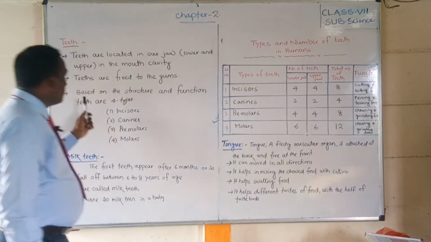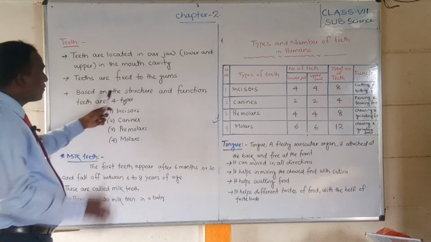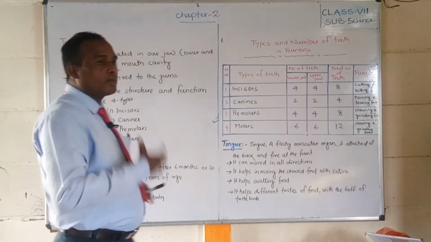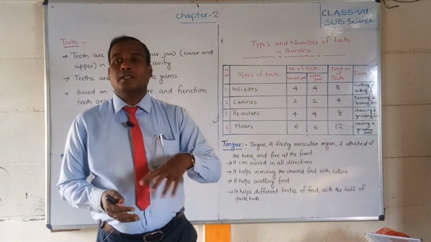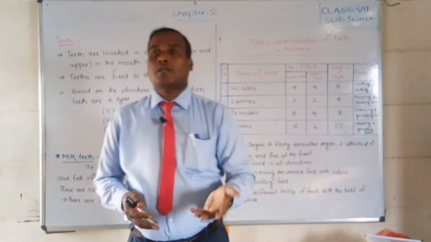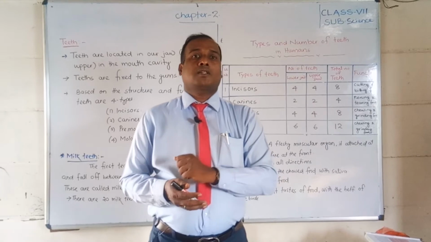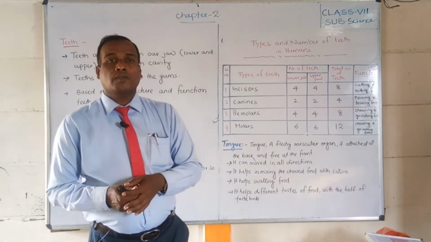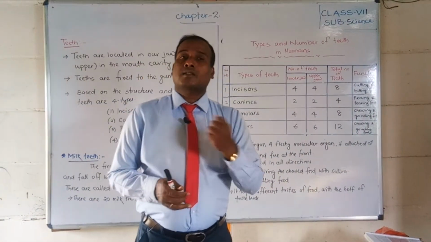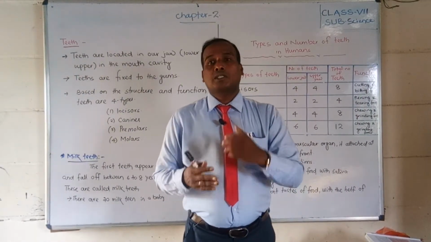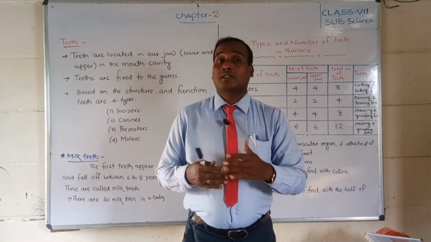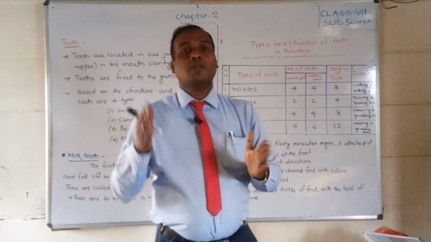Based on structure and function, teeth are of 4 types. In our mouth there are 32 teeth, but according to their function and structure there are different types: the first is incisor, the second is canine, the third is premolar, and the fourth is molar. Different types of teeth do different functions.